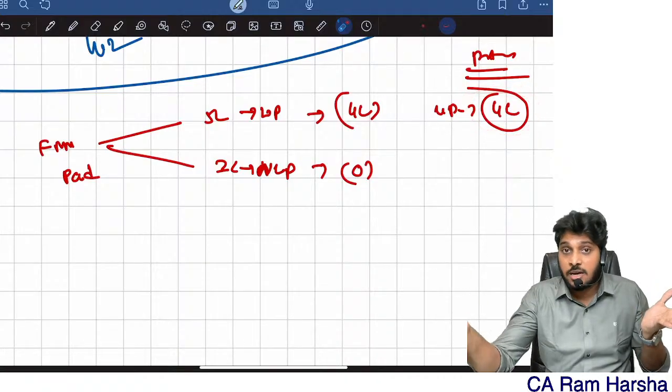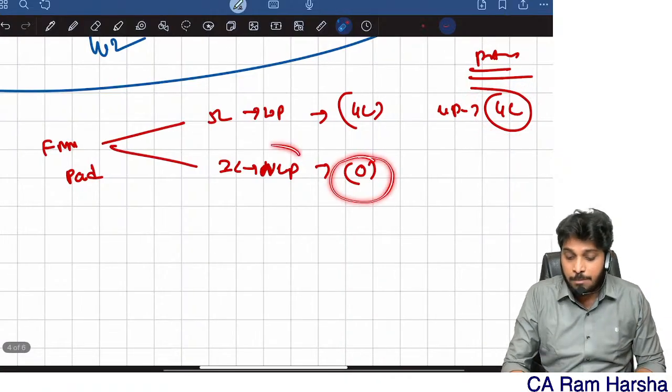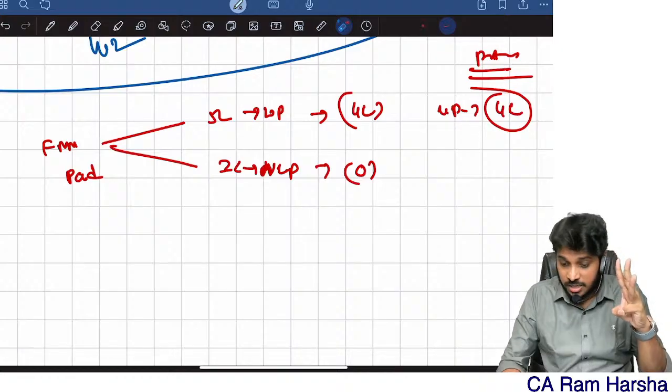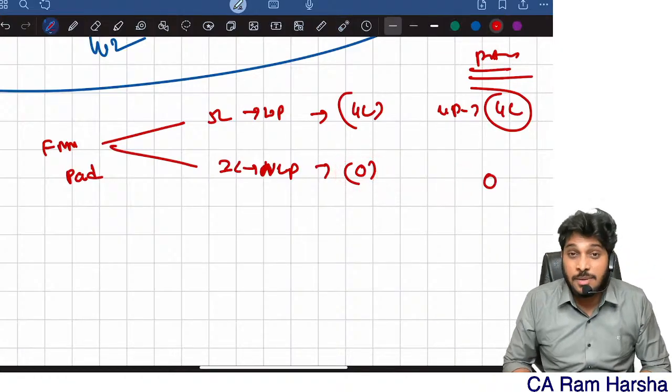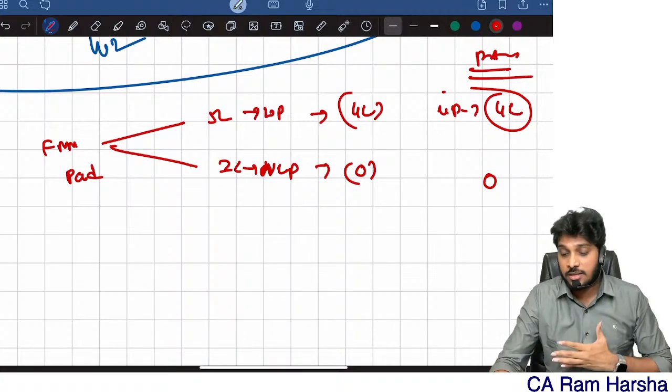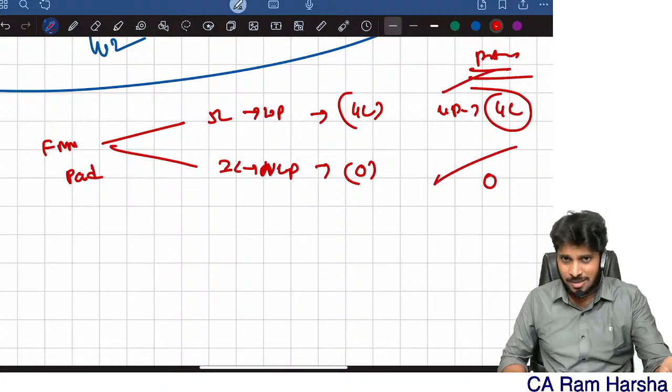For the other party, income is how much? 4 lakhs only. Non-working partners, they received 3 lakhs remuneration, but did the firm get a deduction? 0. Therefore the non-working partner's taxable amount is 0. In the hands of the partner, this is the tax treatment. Very simple. Are you clear?